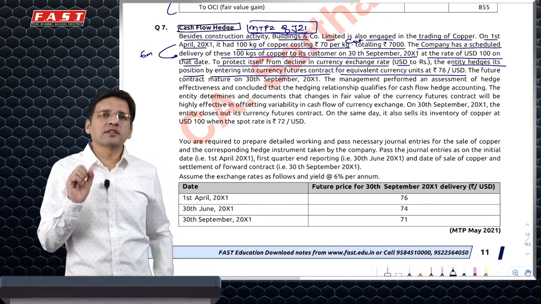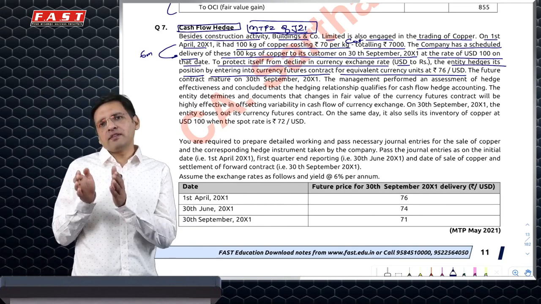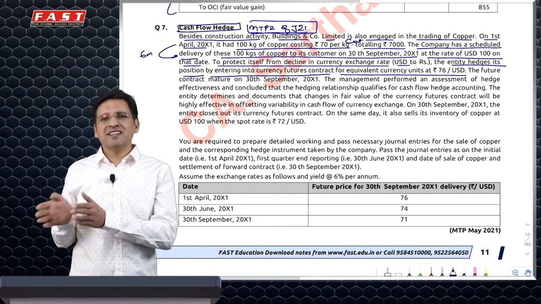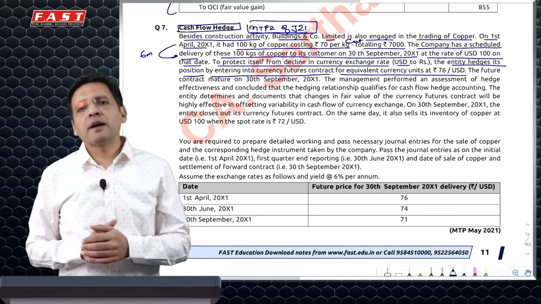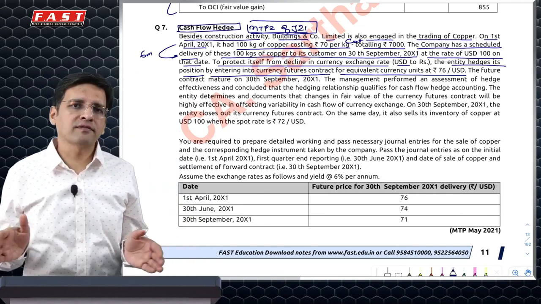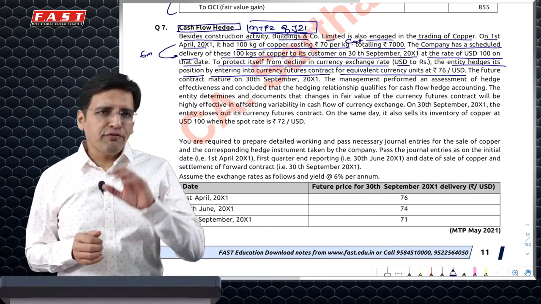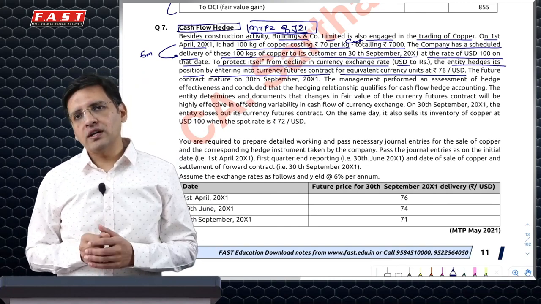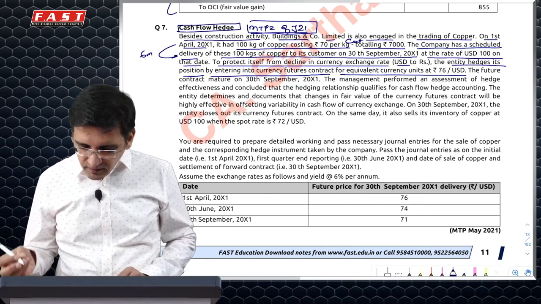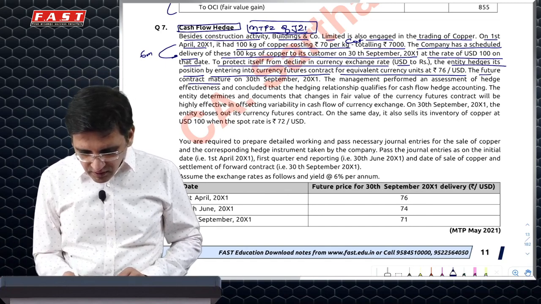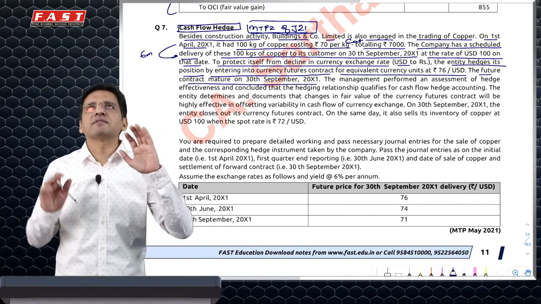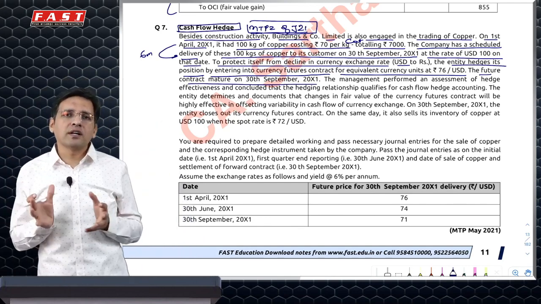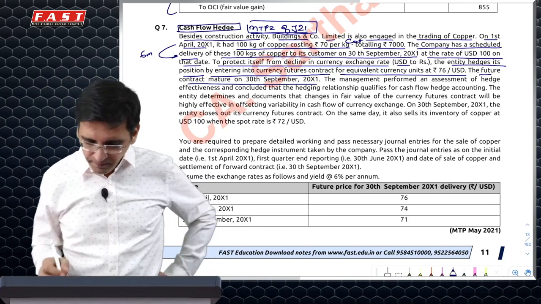Now, when you take a foreign currency forward, obviously it is a derivative. It will be accounted under FVTPL, except if that derivative meets the hedging condition, in which case, depending on whether it is a fair value hedge or a cash flow hedge, the accounting of the derivative gain or loss would accordingly change. The future contract matures on 30th September. So you've actually taken a future, unlike the previous questions, where the rates were just given to calculate a gain or loss. Here you've actually taken a future.